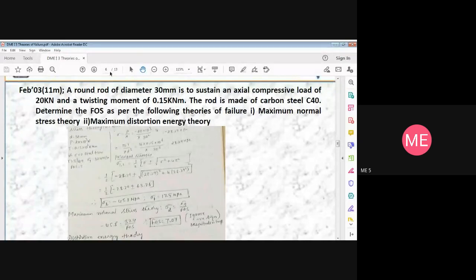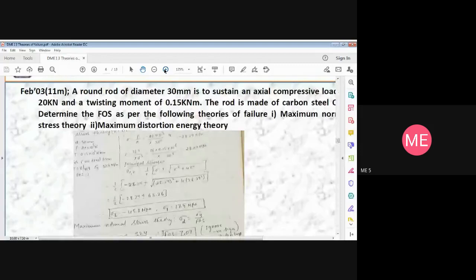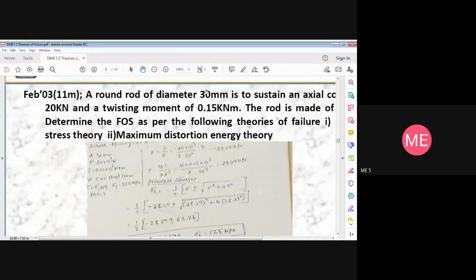A round rod of diameter 30 mm. So D is given. Axial compressive load, that is load P is equal to 20 kilonewton, subjected to twisting moment T of 0.15 into 10 power 6 Newton millimeter. Carbon steel C40 has yield stress equal to 324 megapascal. We need to find FOS as per these two theories of failure. For diameter 30 mm, you can calculate area. It is subjected to axial compressive load.